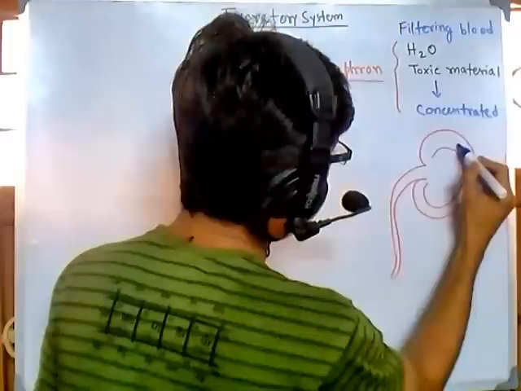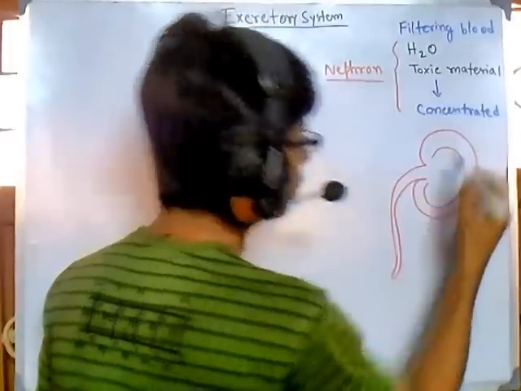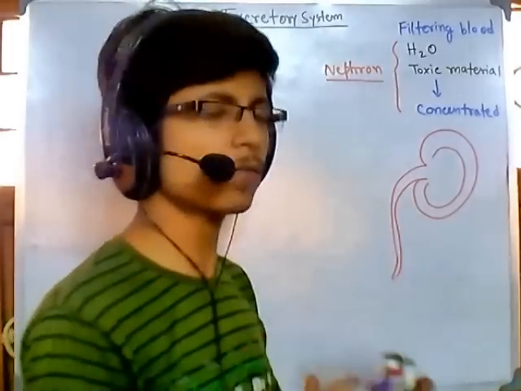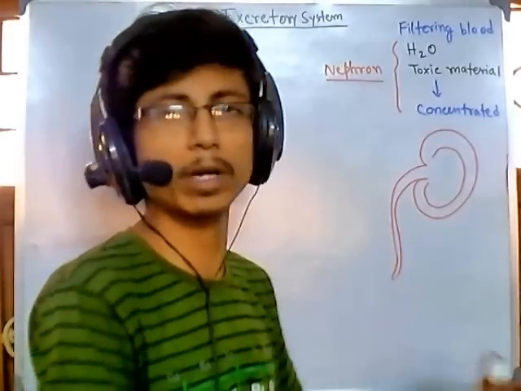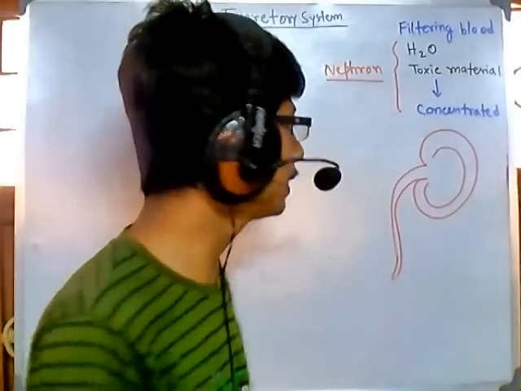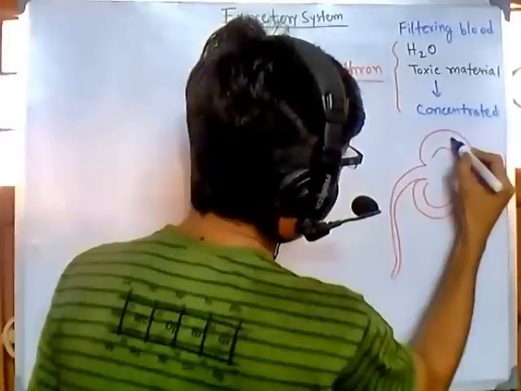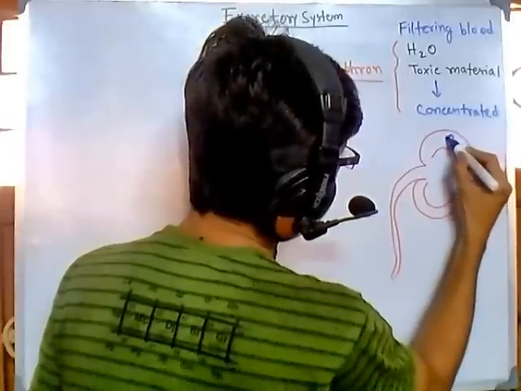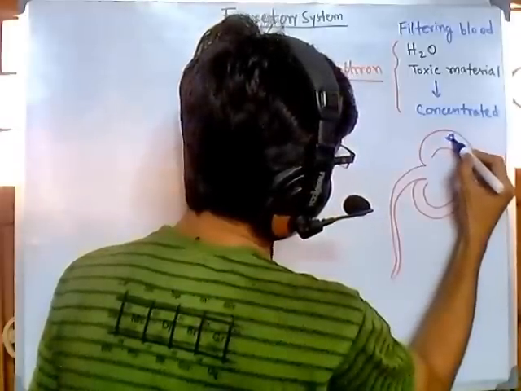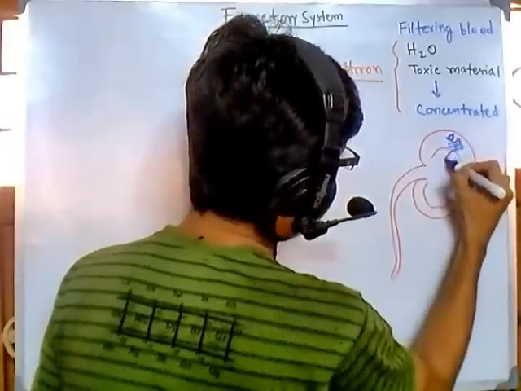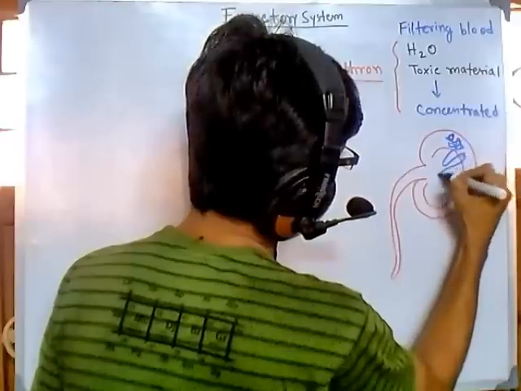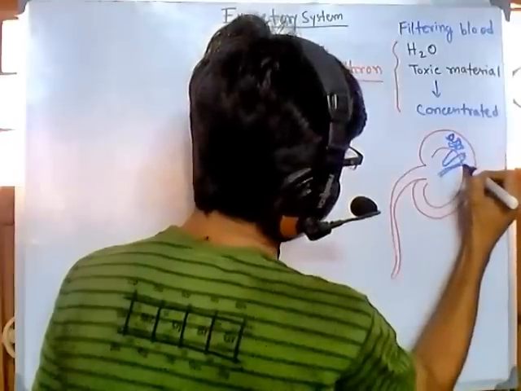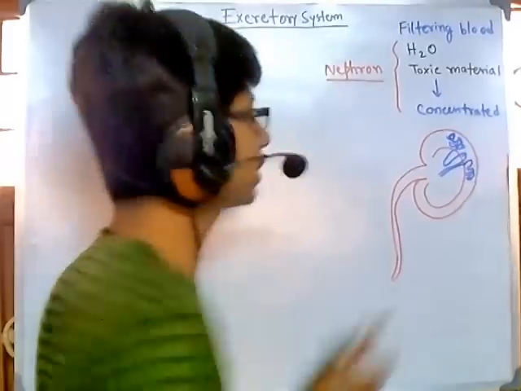Most of the nephron is made up of 4 units and one common passage, which we'll talk about later. One part is like this, and then it goes something like this, and this is the common passage.